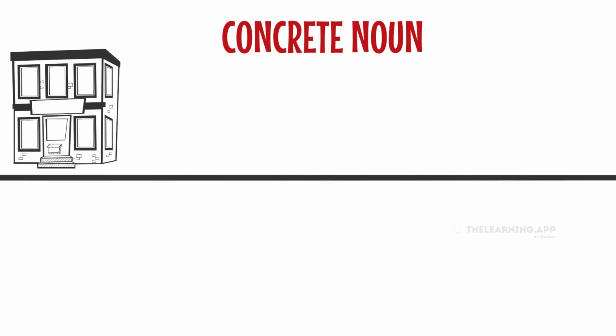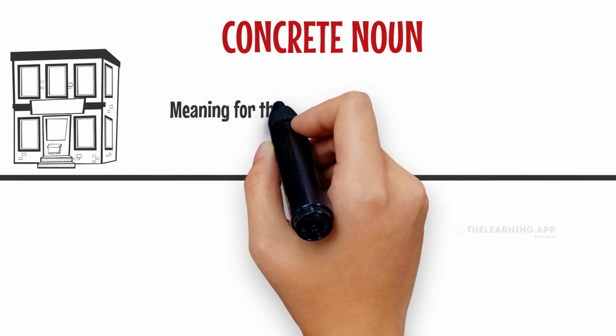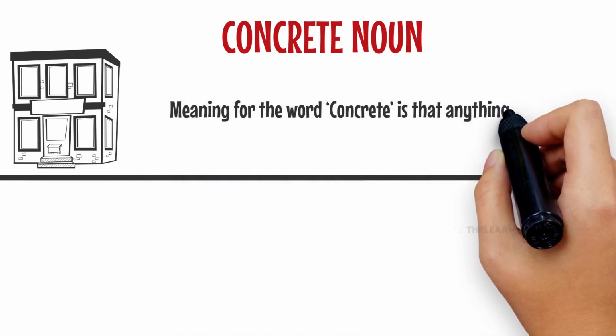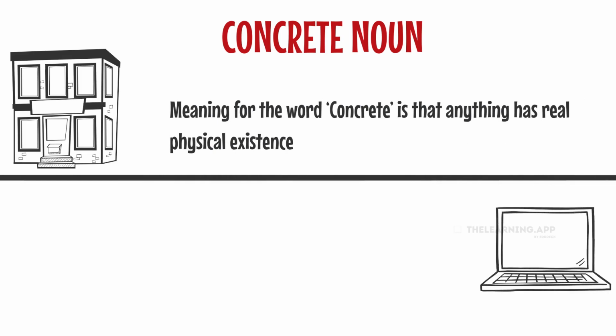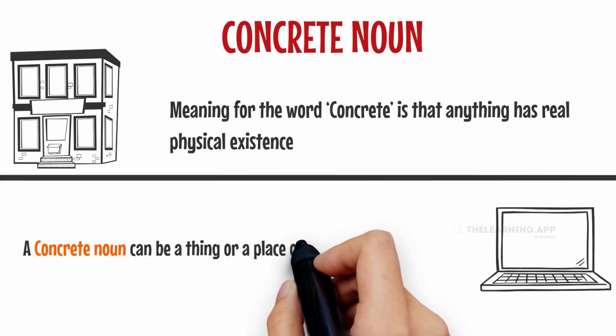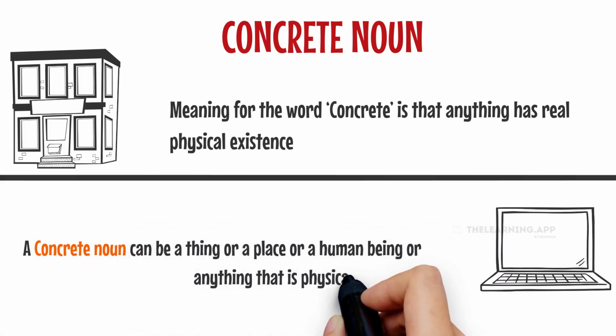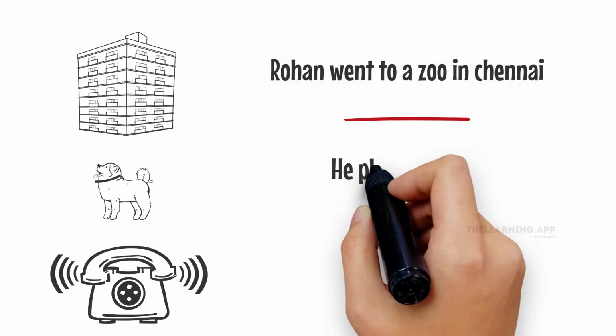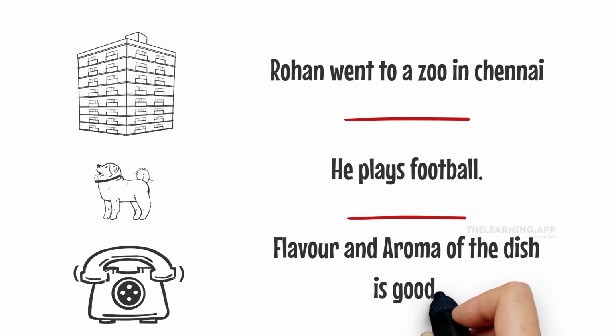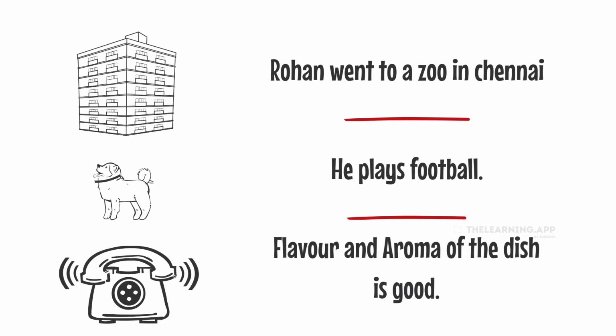Next, let's have a look at concrete and abstract nouns. Meaning for the word concrete is that anything has real physical existence. Anything that has a physical appearance, which enables us to experience with our 5 senses like sight, hearing, smell, taste and touch. A concrete noun can be a thing or a place or a human being or anything that is physically present. For example, laptop, phone, dog, ice cream, crab, building, zoo, etc.